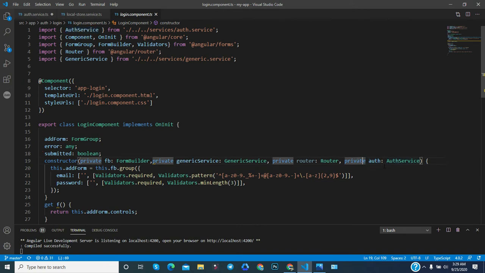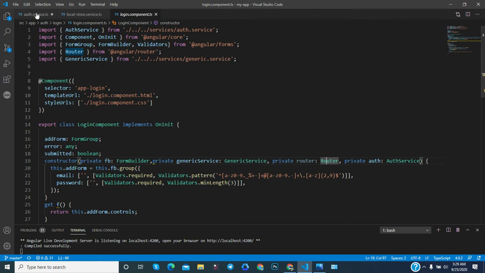Now you have injected it and you are utilizing it through this name. You can give any name, but make sure the name is such that other people will also be able to understand the purpose behind this particular service. The name suggests that this is related to something like authentication, so they will understand all these things. So it is very important to make a good name.